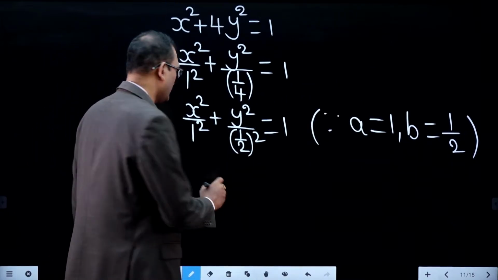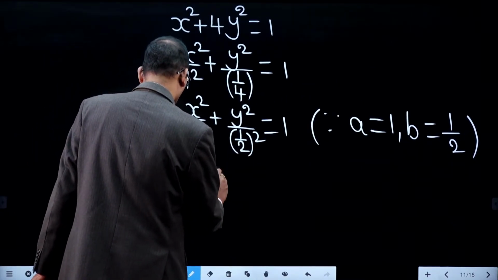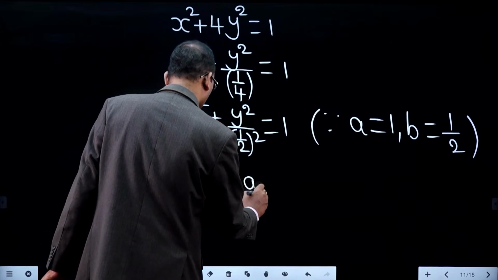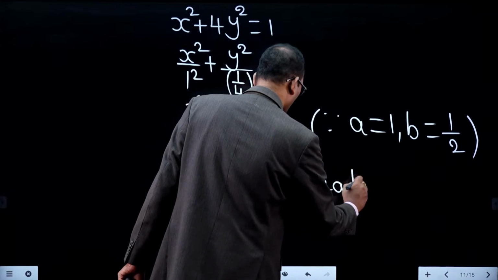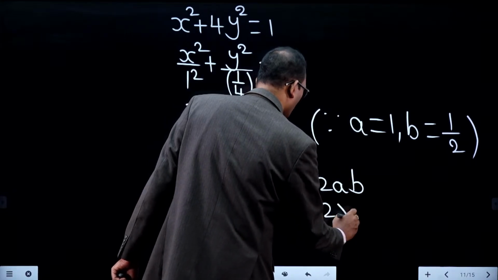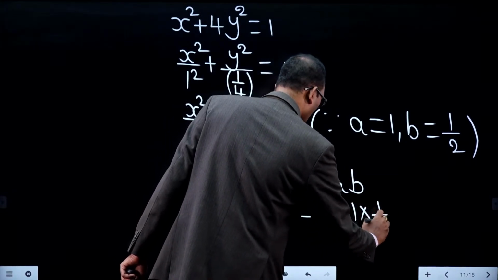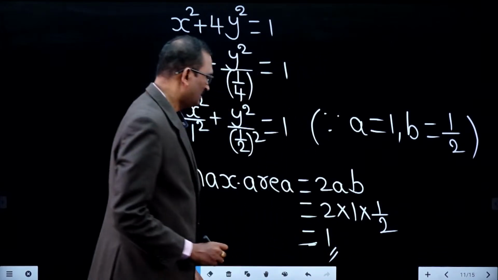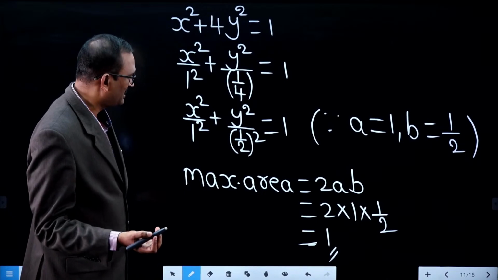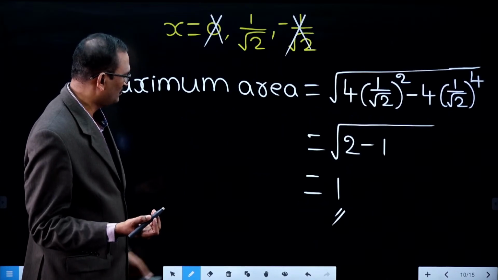Apply the same story here. Therefore, the maximum area of the rectangle is 2ab. What is a value? 1. What is b value? 1 by 2. Therefore, what is the answer? 1. So we got maximum area as 1.